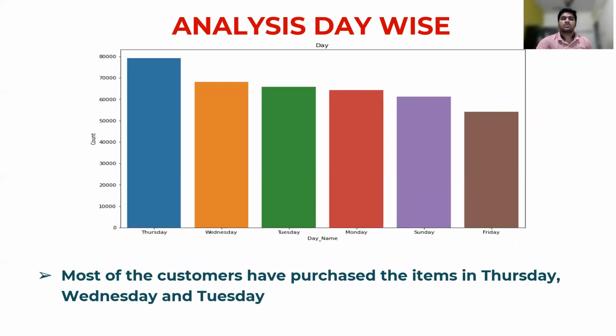Analysis day wise. Most of the customers have purchased items on Thursday, Wednesday, and Tuesday, and Friday has the very minimum sale rate.